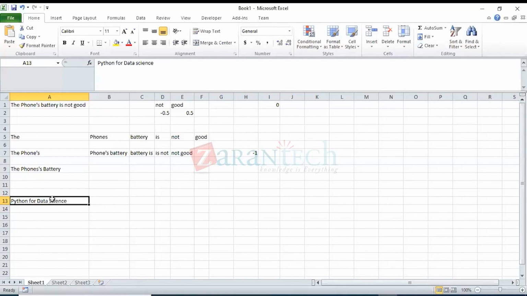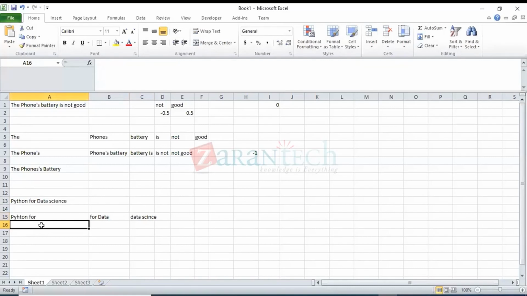Now what Google has done is it has actually split the words. I mean, it has actually trained a model by building an n-gram. It could be a bigram or trigram or whatever it is. If we build a bigram out of it: Python for, for data, data science, like this.